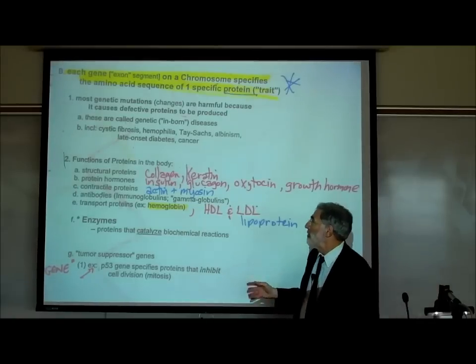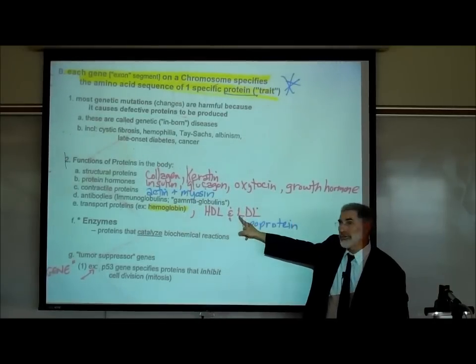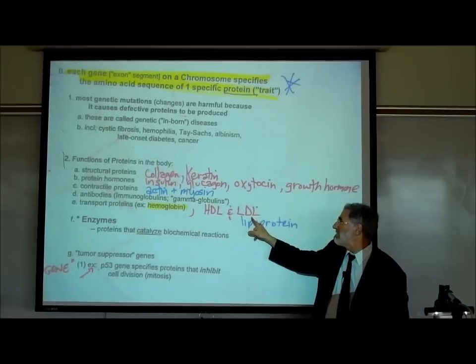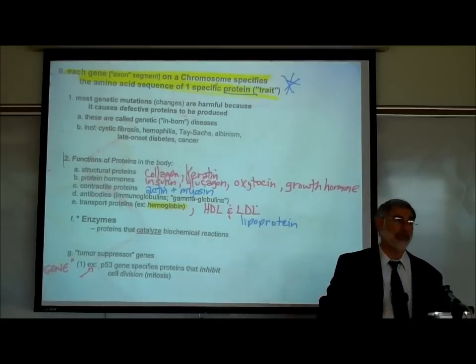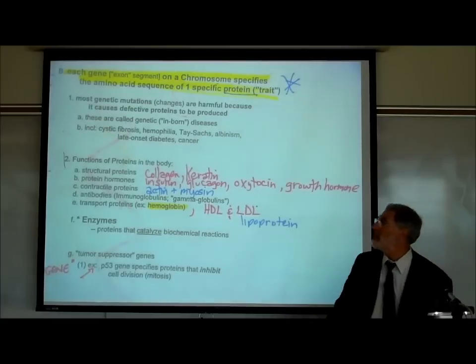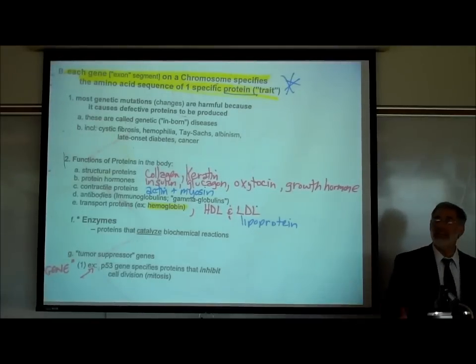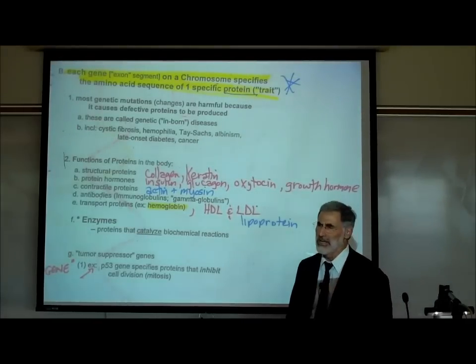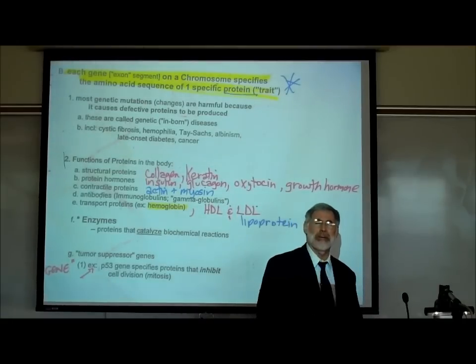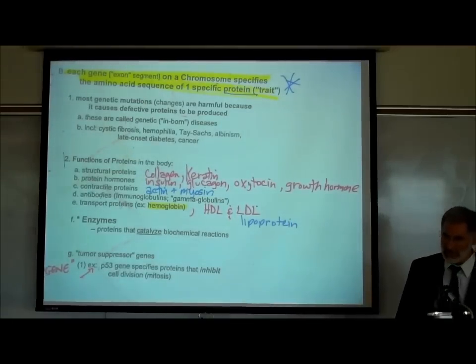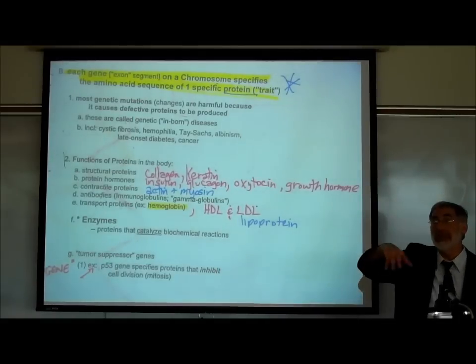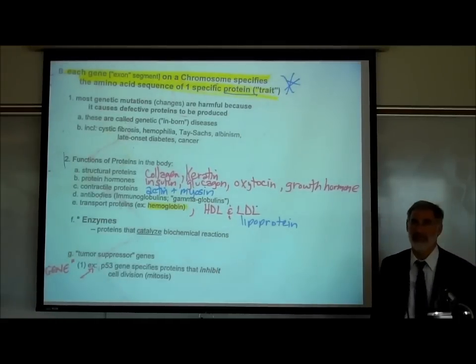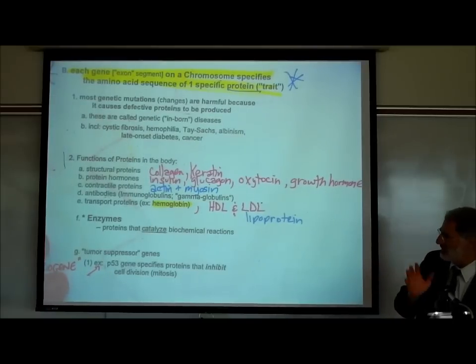Cholesterol is cholesterol. What makes LDL bad, the lethal one, is that this lipoprotein transports cholesterol to the walls of your arteries. So if you have a lot of it, it's excessively transporting excessive amounts of cholesterol to the walls of your artery. And what disease is that? When you see a buildup of fat and cholesterol on the inner walls of your arteries? Atherosclerosis. So that's the problem. What makes it good or bad is where it is being transported. We'll learn more about that. Those are transport proteins. There are others.